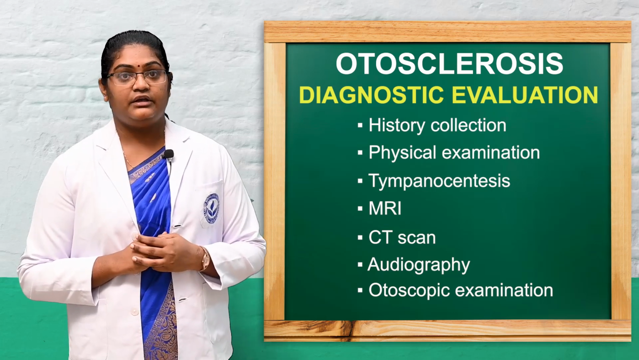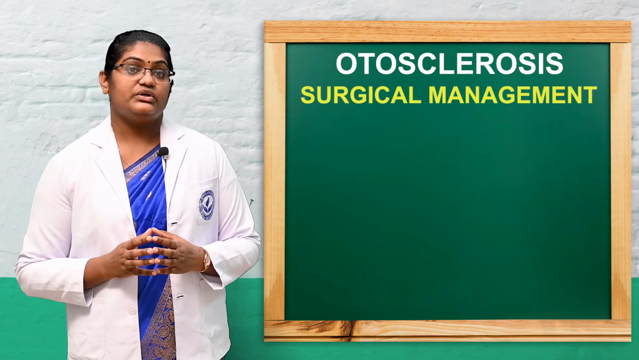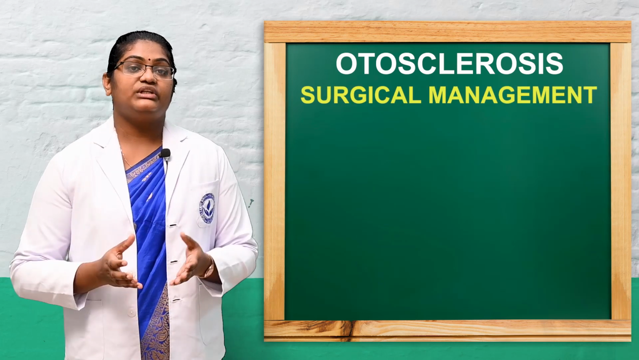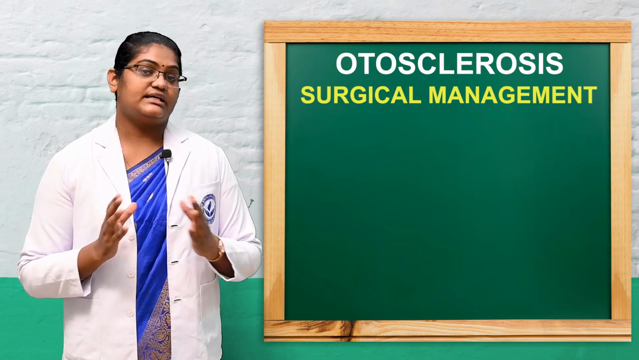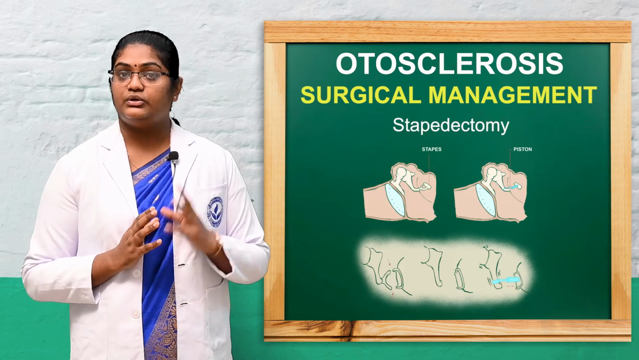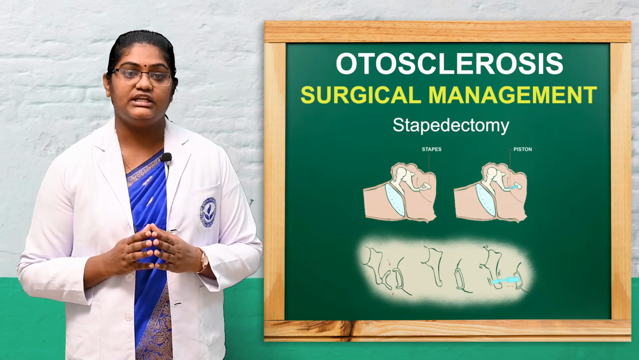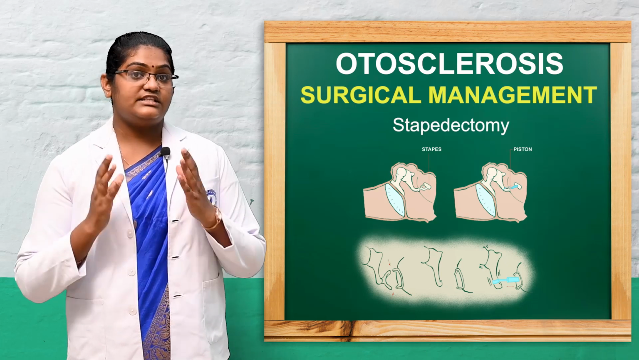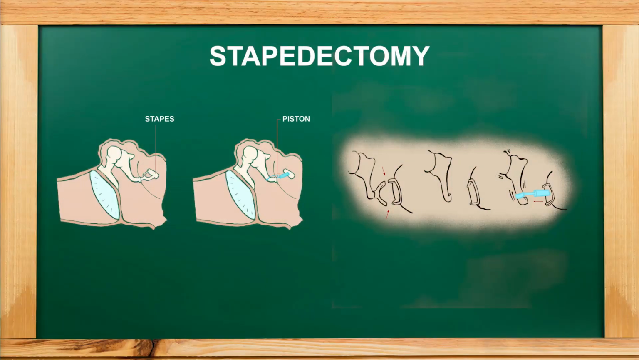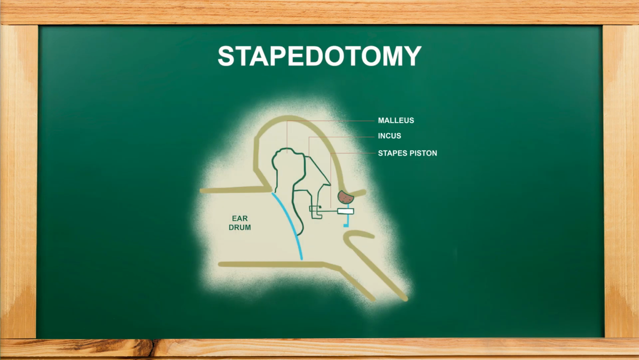Next we'll go for the management. For otosclerosis there is no medical treatment, so we'll go for surgical management. Mainly there are two surgeries: stapedectomy and stapedotomy. Stapedectomy is the removal of the stapes and insertion of a prosthesis, like platinum Teflon, or Teflon piston. The second surgery is stapedotomy.